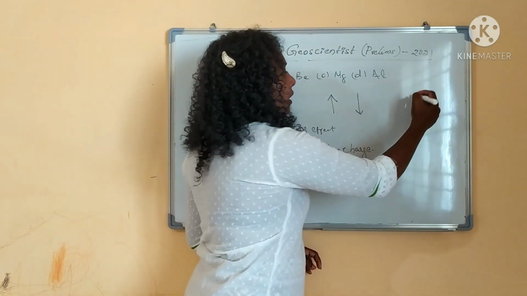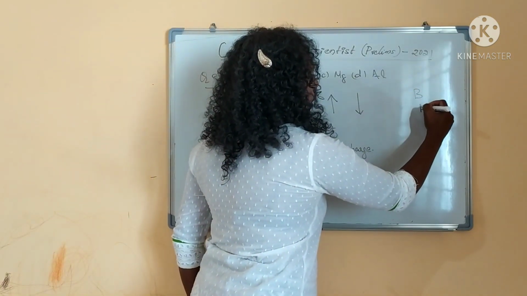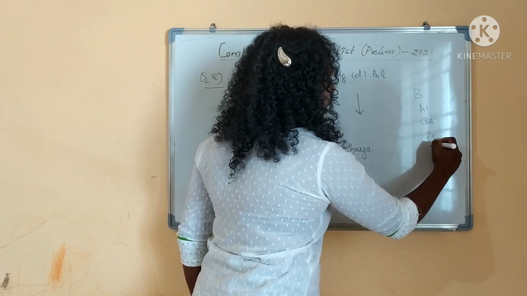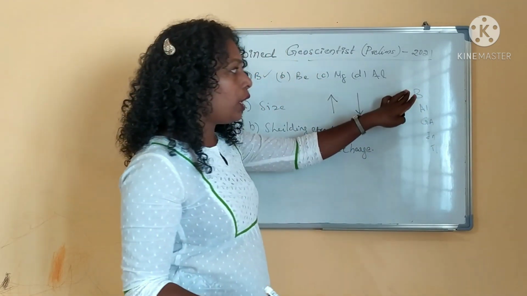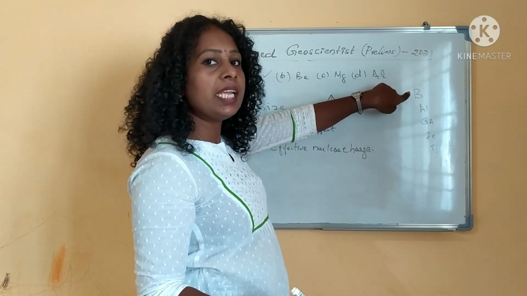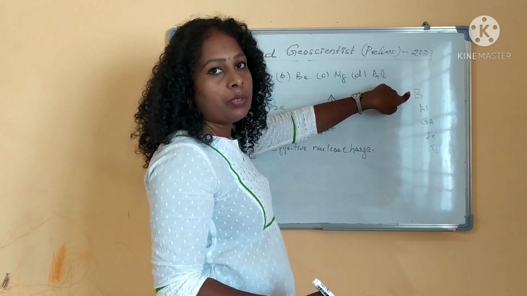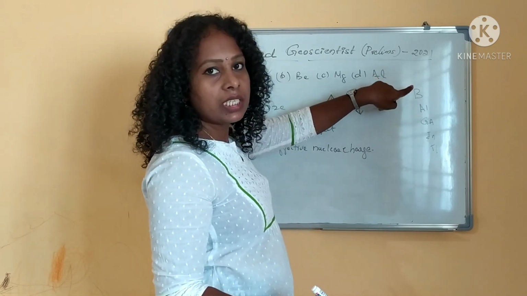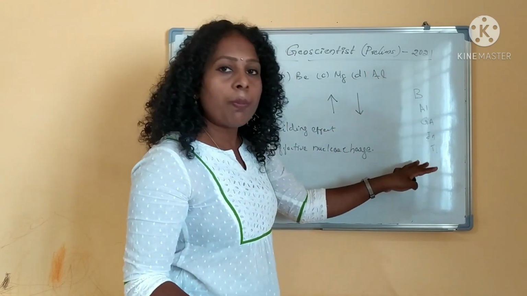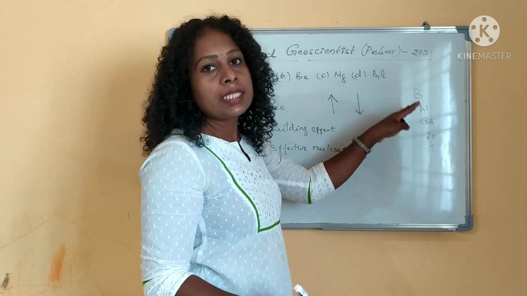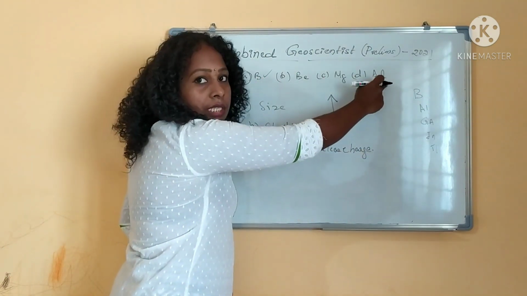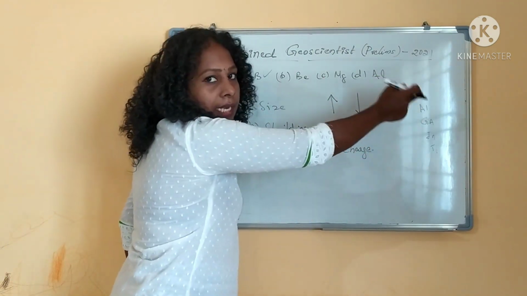So if you are having boron and aluminum, okay, boron, aluminum, gallium, indium, thallium, right? This is the series. Boron and aluminum compared, boron is having the highest ionization energy, whether it is the first ionization energy or second ionization energy. Down the group, ionization energy is always decreasing. So boron is having the highest ionization energy than aluminum. Aluminum is coming second.